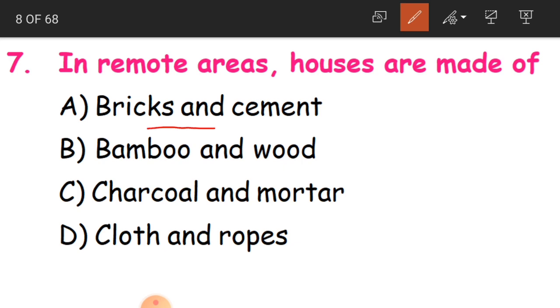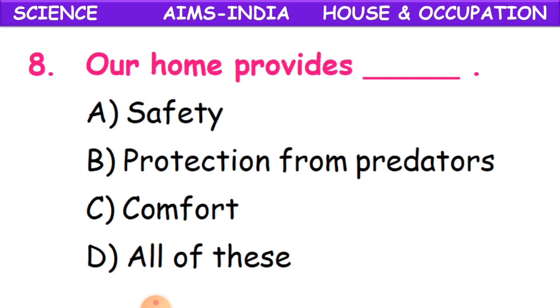Bricks and cement, bamboo and wood, charcoal and mortar, or cloth and ropes. Here the answer is bamboo and wood. The houses in remote places are made with bamboo and wood, children. Okay, clear?